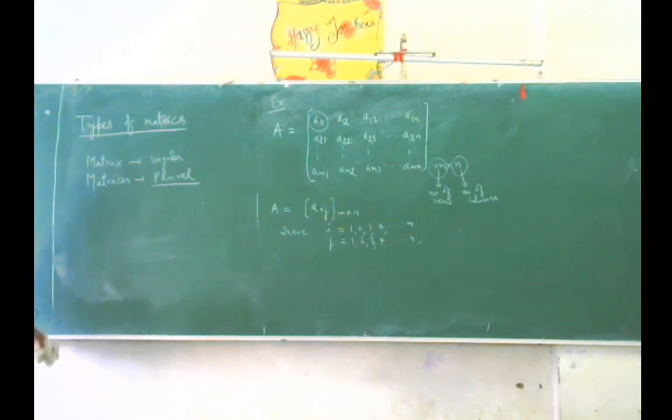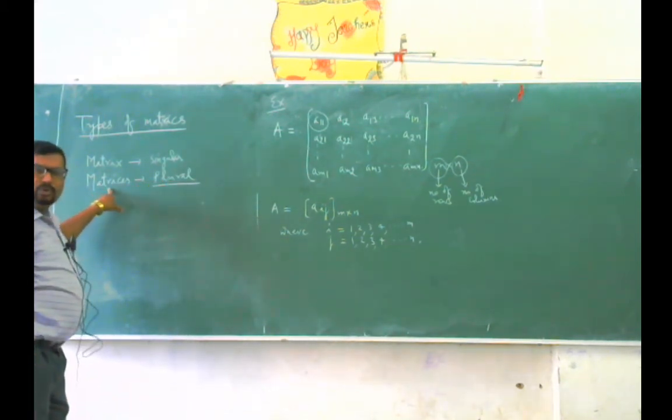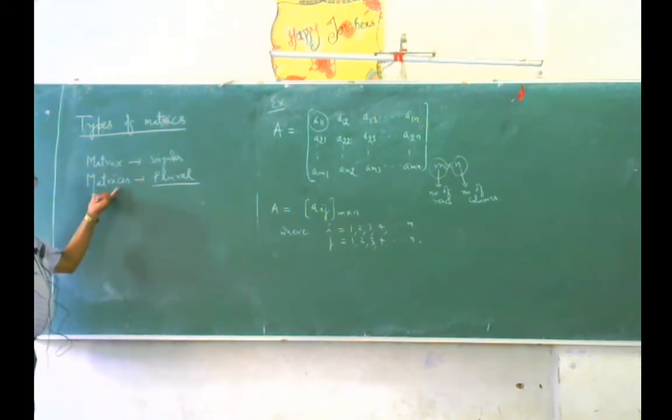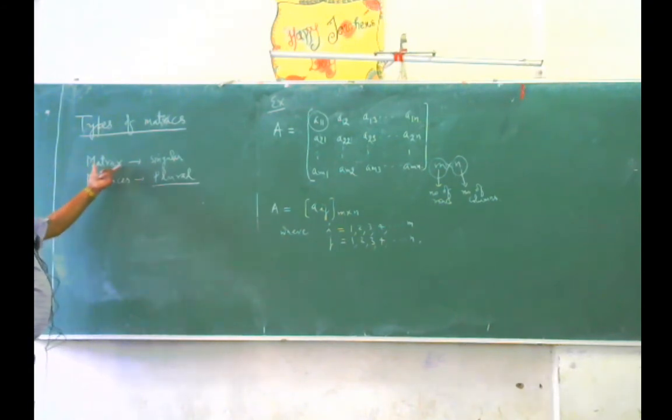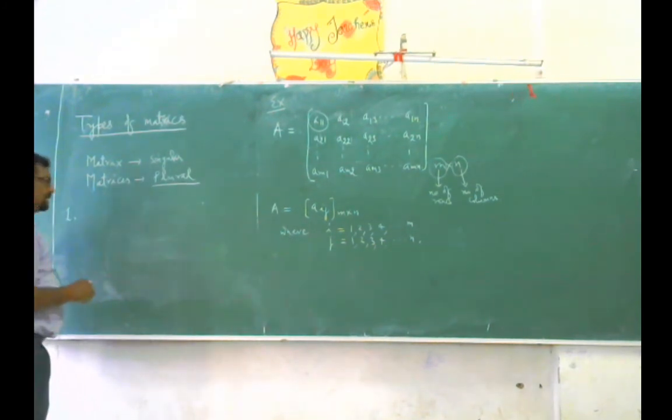You perhaps know that when there are more than two matrices, we say matrices. A single matrix is a matrix. So let me explain the types of matrices.